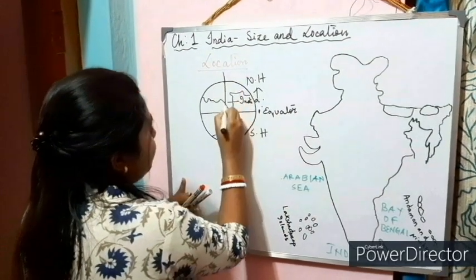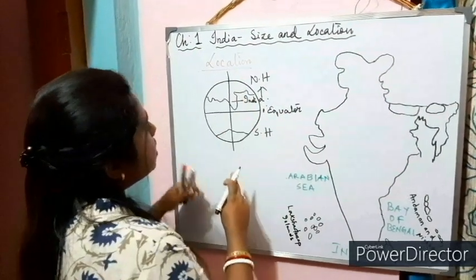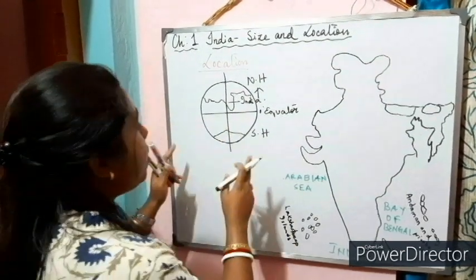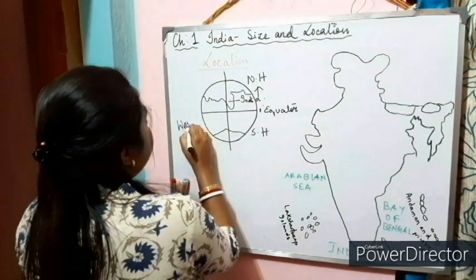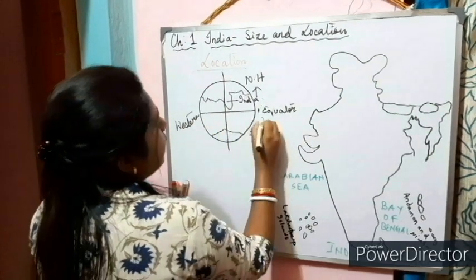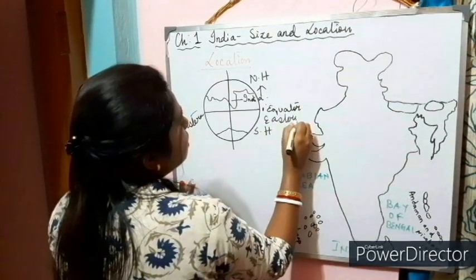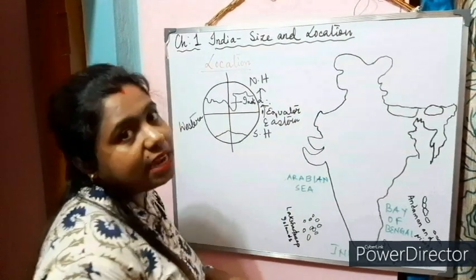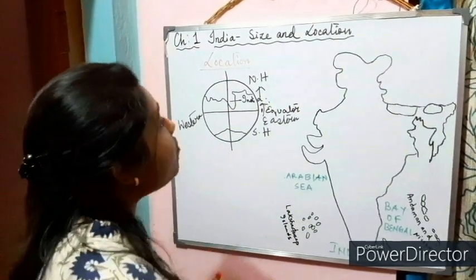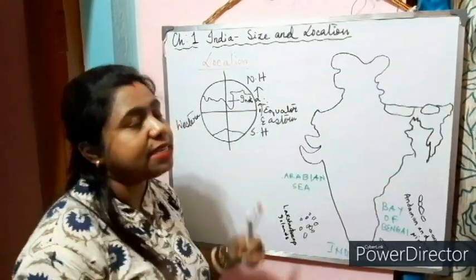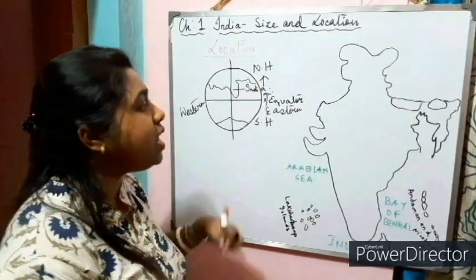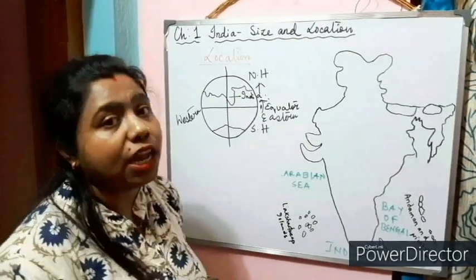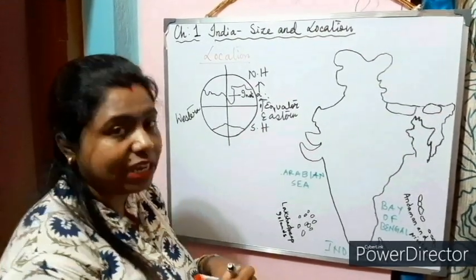And the prime meridian is something which divides our earth into two more hemispheres, that is the western hemisphere and the eastern hemisphere. So on the basis of the prime meridian, India lies in the eastern hemisphere. On the basis of the equator, India lies in the northern hemisphere. On the basis of the prime meridian, India lies in the eastern hemisphere. Now let us understand the longitudinal and latitudinal extent of India.